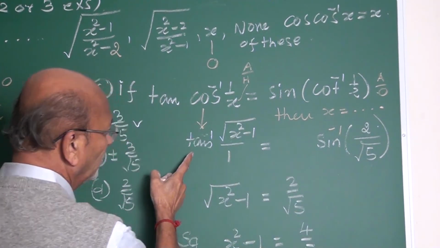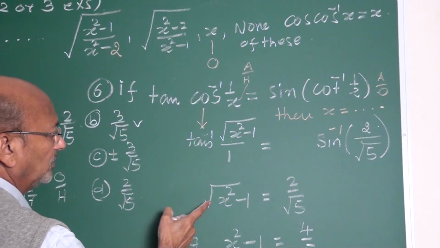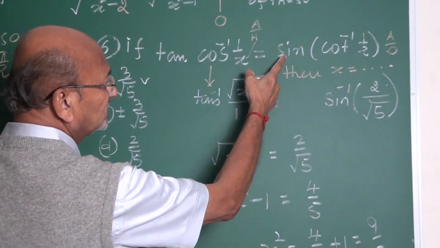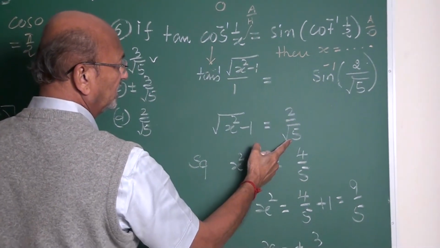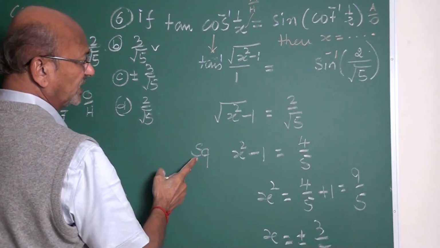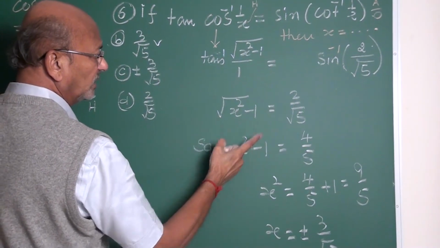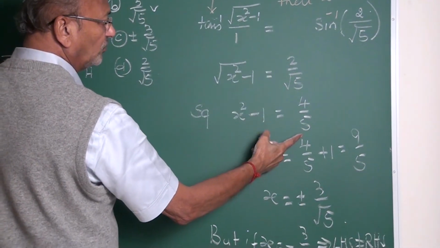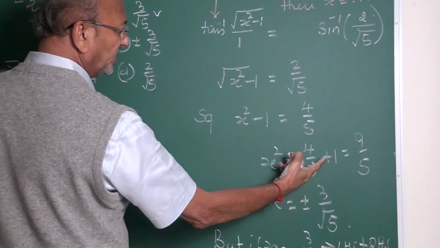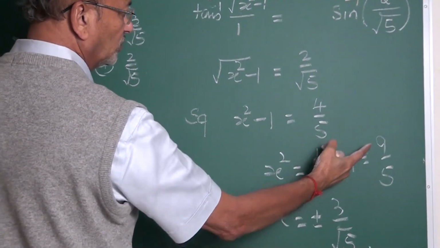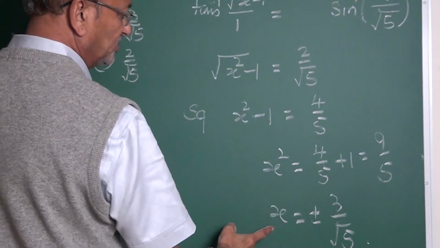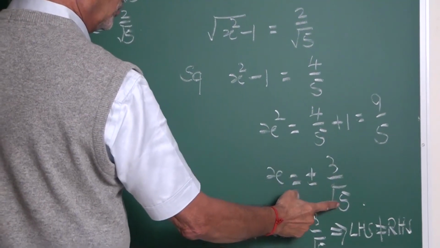This is tan of tan inverse, the number itself. This is sine of sine inverse, the number itself. Square both sides. x square minus 1 equals square of 4 by 5. Shift minus 1 to this side, plus 1: 4 plus 5, 9 by 5. x equals plus minus 3 upon root 5.